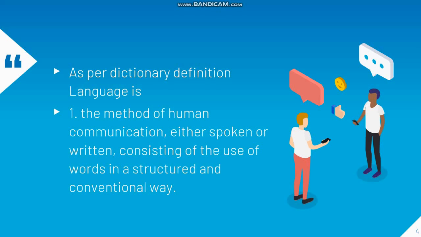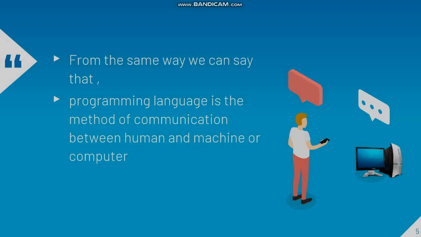Now, as per the dictionary definition, a language is nothing but the method of human communication. See, two humans communicate between themselves through a language. In the same way, from the same definition, we can say that a programming language is nothing but the method of communication between a human and a machine or a computer. So one human can communicate with the machine via a programming language. This is simple.